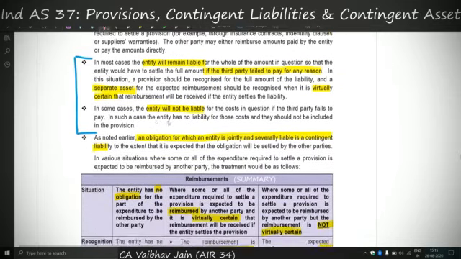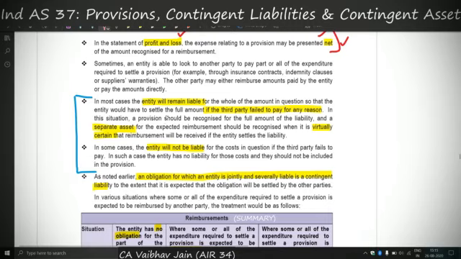Now, these two points are similar in nature. The entity will remain liable if the third party fails to pay for any reason. Simply put, if the insurer is not paying me the 15,000 rupees for warranty, that does not mean that I will not pay the 15,000 rupees to you, or that I will not replace the phone which I have sold to you. My liability to you is separate from the insurer's liability to me.